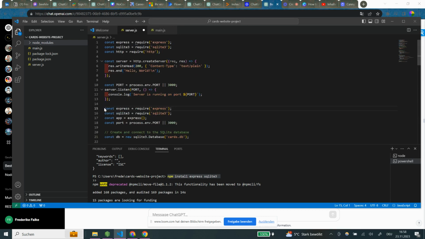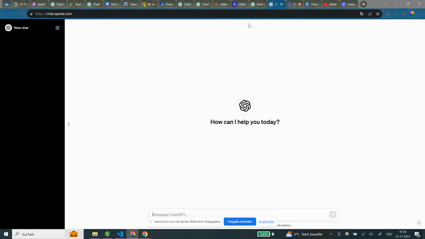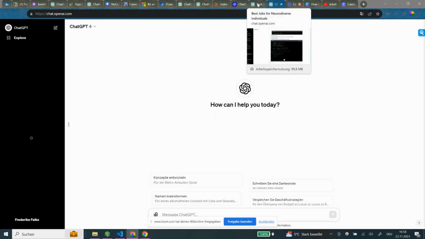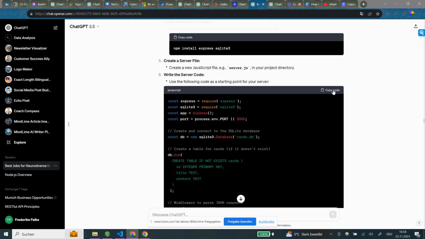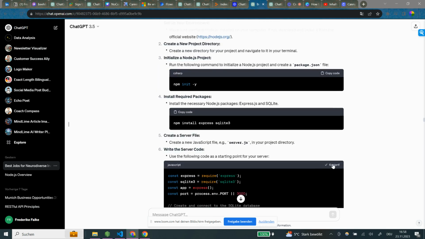Okay, so this constant we put in. So we can say, let's ask that. So let's say, we open a new window in ChatGPT. I think that makes it easier because then we have like two different open and we don't have to jump back and forth. So let's do it that way. So we do the 3.5. I think that's enough for now. And then we can say, okay, I copy the code.